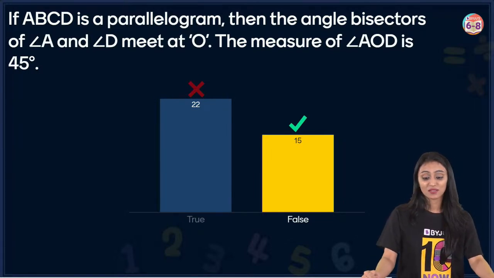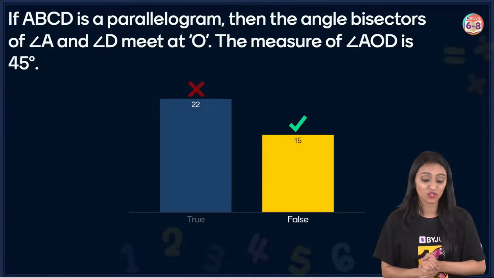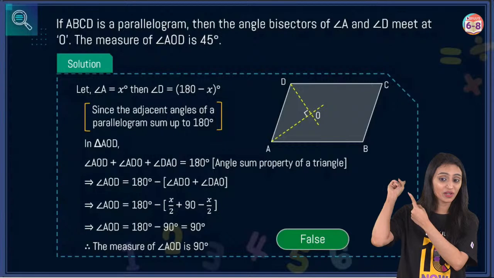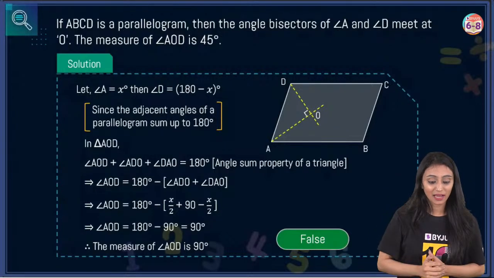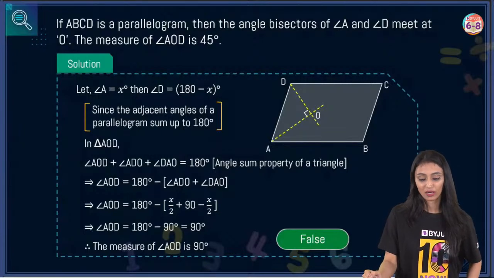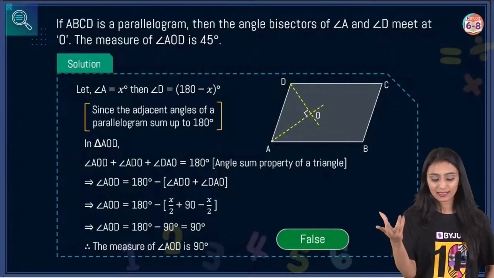Correct answer is false, but still maximum students feel that it's going to be true. Why is it so? I explained, you make a figure and then do it. I hope the figure that you made resembles this, right? Now, let's say angle AOD is 45 degrees, it's mentioned, right? Angle A, we don't know what that is. Let's say it is x.